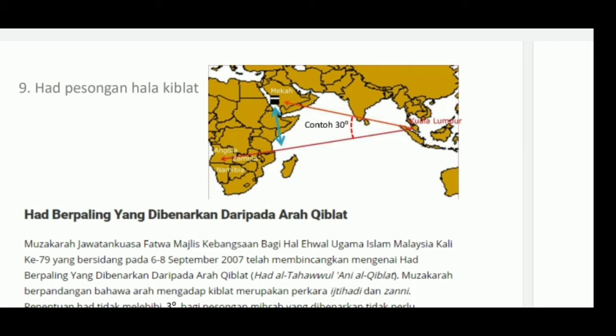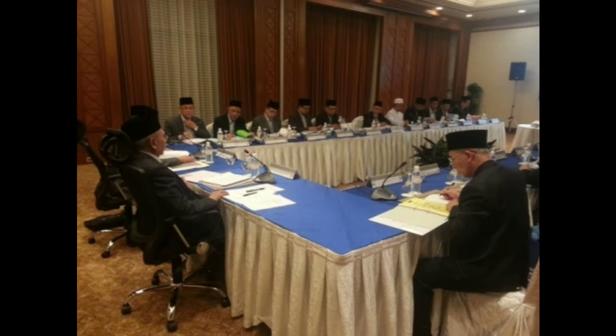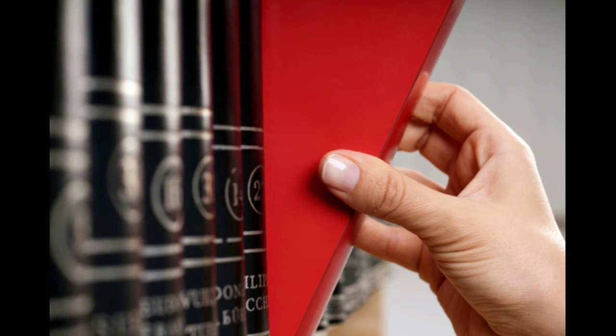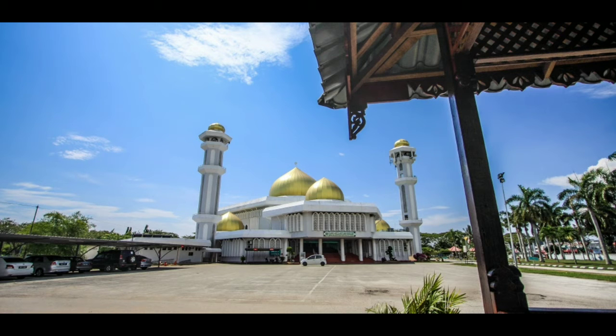However, there is a permitted deflection limit toward the Qibla direction. The 79th Muzakarah of the Fatwa Committee of the National Council of Islamic Religious Affairs Malaysia, which convened in 2007, discussed the permissible turning limit from the Qibla direction, which is a 3-degree limit. The determination of the 3-degree limit for allowable mihrab deflection does not need to be set. Therefore, the Muzakarah decided that the permissible turning limit from the Qibla direction should not be a fatwa but could be used as a guideline in the construction of new mosques and surau.